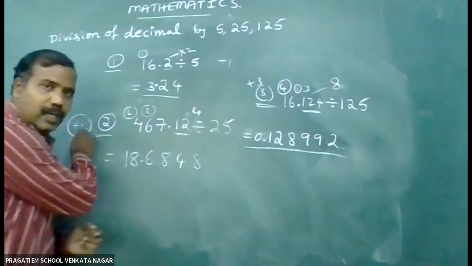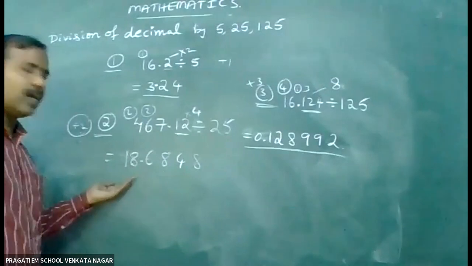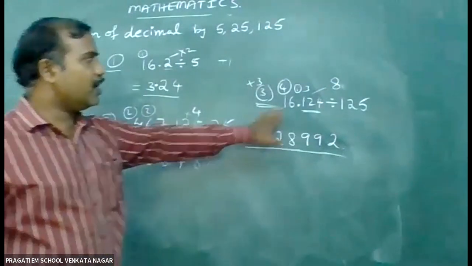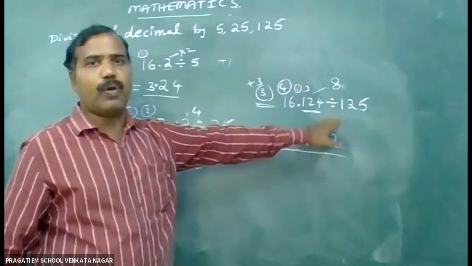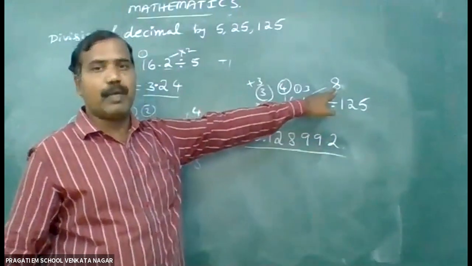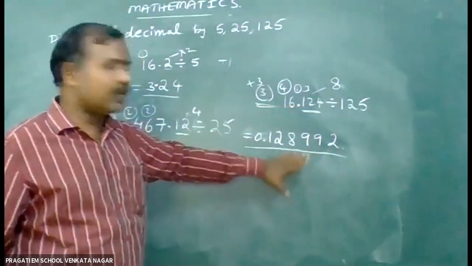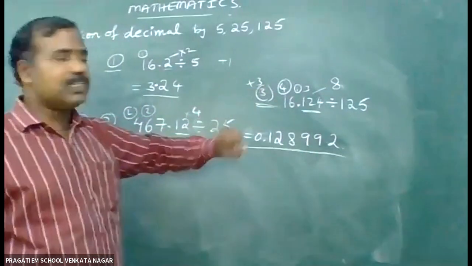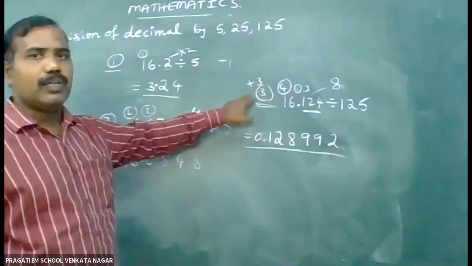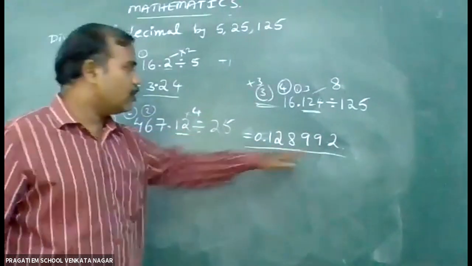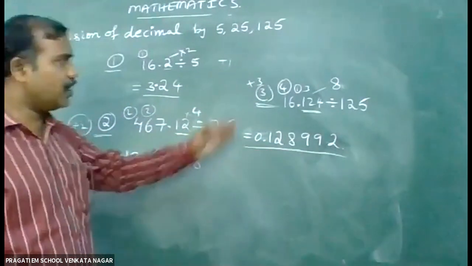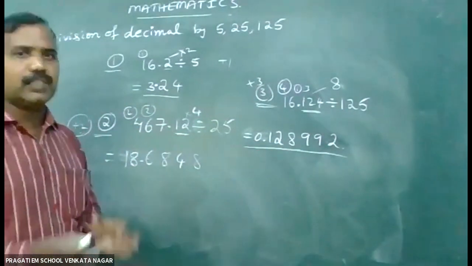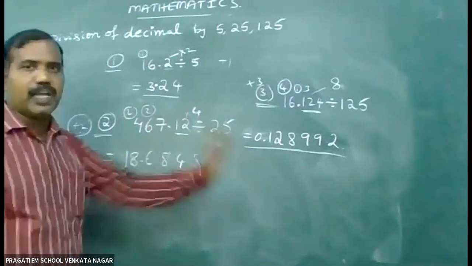In the same way, if the denominator is 125, you multiply that number by 8, and for the decimal point, count the number of digits and add 3. Totally, you can write down the answer. In this way, you can easily do such kinds of numbers. Write down the 3 examples, students.